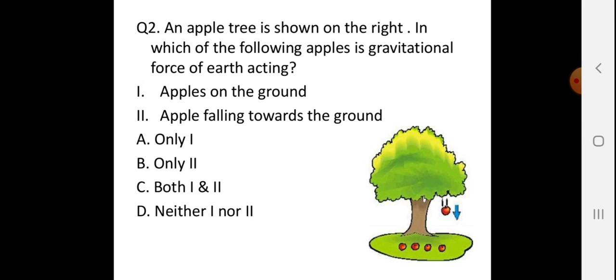An apple tree is shown on the right. On which of the following apples is the gravitational force of the earth acting? I guess all the apples are acted on by the gravitational force, because the four apples lying on the earth are there due to the gravitational force, and the first apple which is falling is also due to the gravitational force.